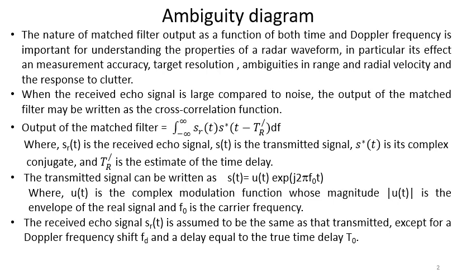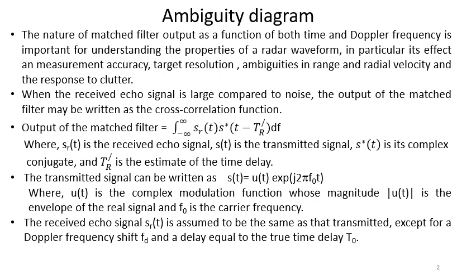When the received echo signal is large compared to noise, the output of the matched filter may be written as the cross correlation function given by this integration from minus infinity to plus infinity of s_R(t) s*(t - t_R') dt, where s_R(t) is the received echo signal, s(t) is the transmitted signal, s* is the complex conjugate, and t_R' is the estimate of the time delay. The transmitted signal can be written as s(t) = u(t) exp(j2πf_0 t), where u(t) is the complex modulation function whose magnitude |u(t)| is the envelope of the real signal and f_0 is the carrier frequency.